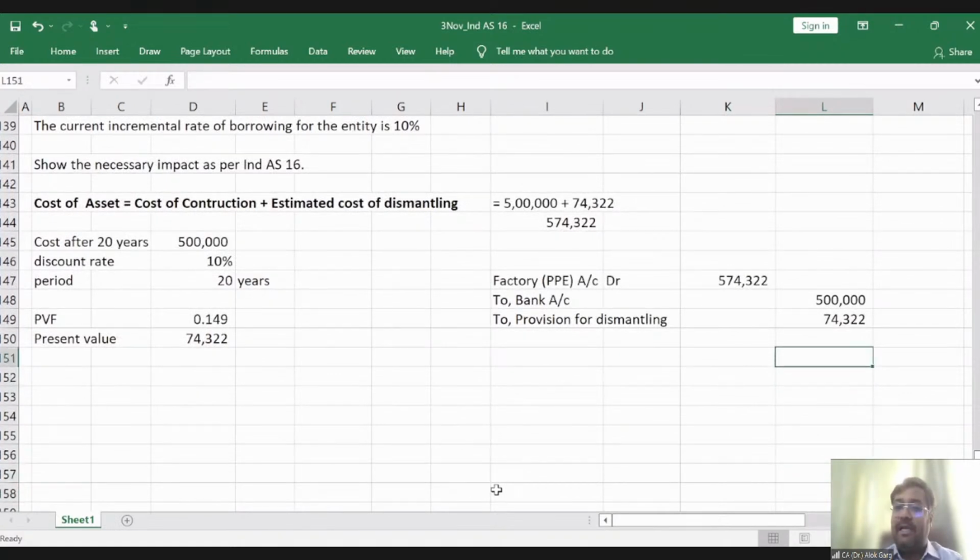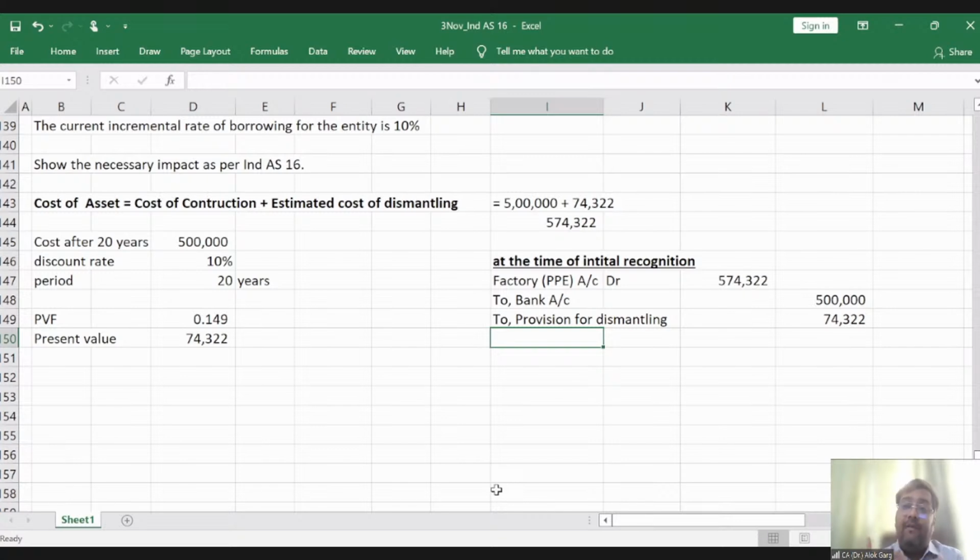What will happen for this provision for dismantling? Now this asset has been capitalized and this factory has to be depreciated over a period of 20 years, right? So this is at the time of initial recognition. This accounting entry needs to be passed and this factory needs to be depreciated over a period of 20 years. Sir, after 20 years, the 5 lakh rupees expense has to be incurred.